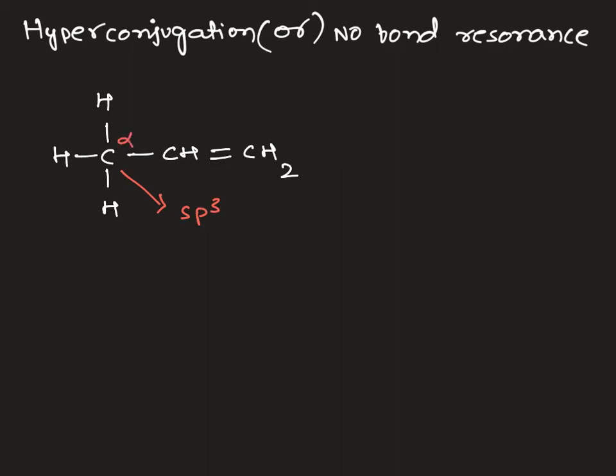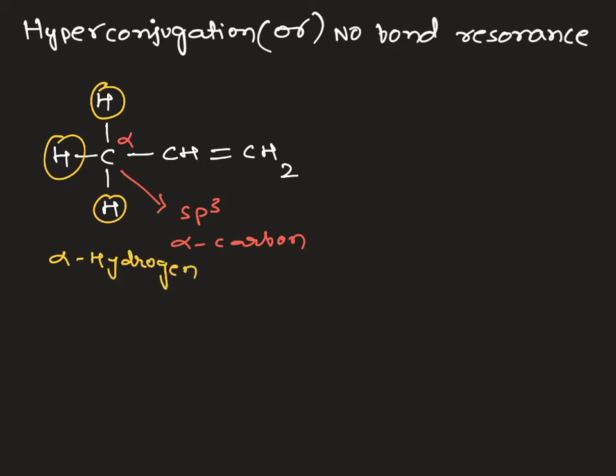This is called the alpha carbon, and the hydrogens which are attached to the alpha carbon, we call alpha hydrogens. Total here we have three alpha hydrogens in the propene.